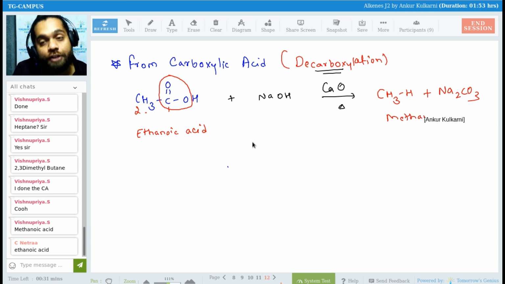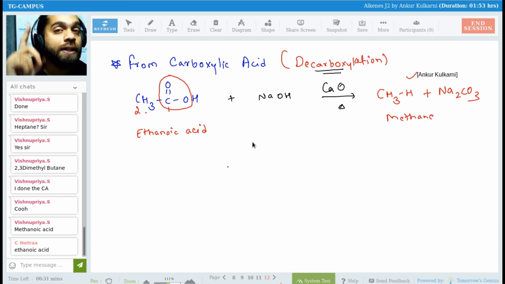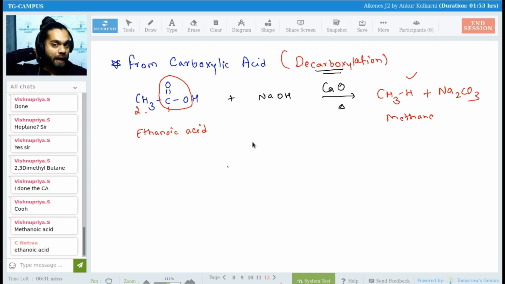So in decarboxylation, you get an alkane with one carbon less. Is everyone clear? Come on, give me yes or no.